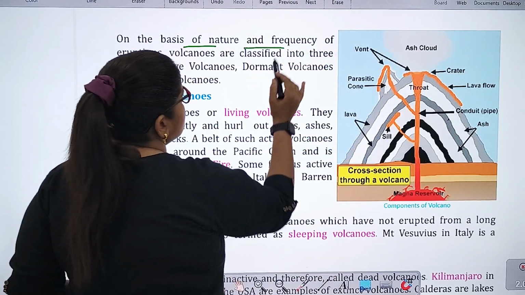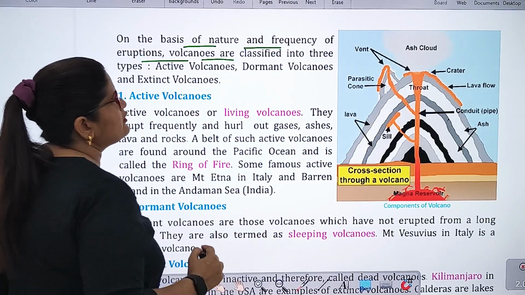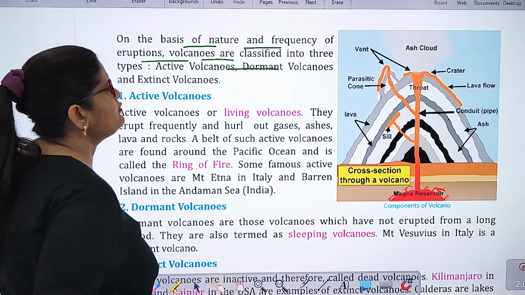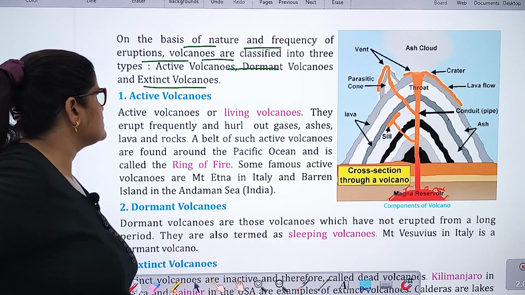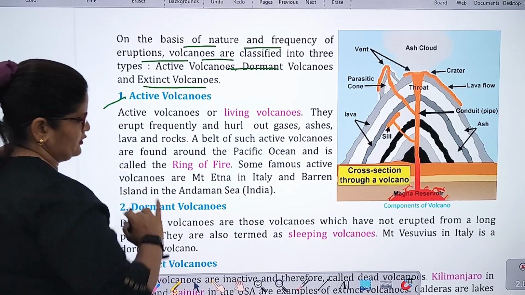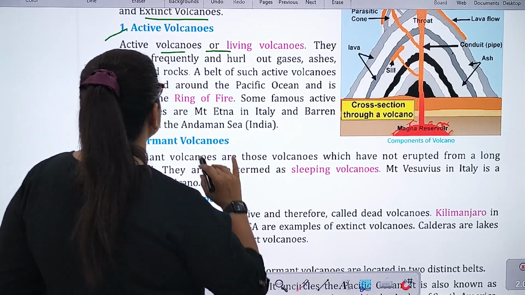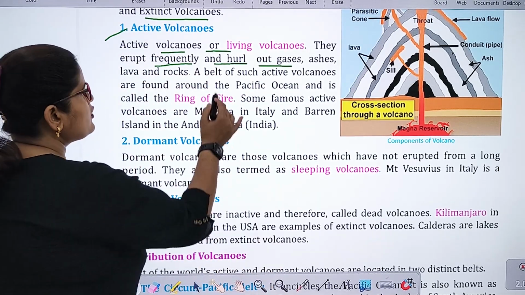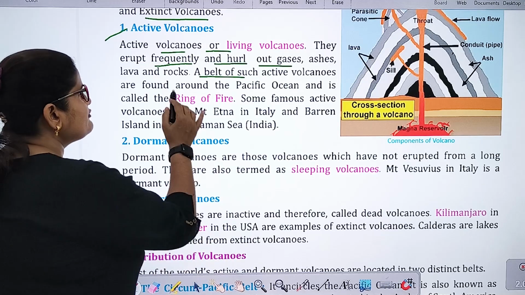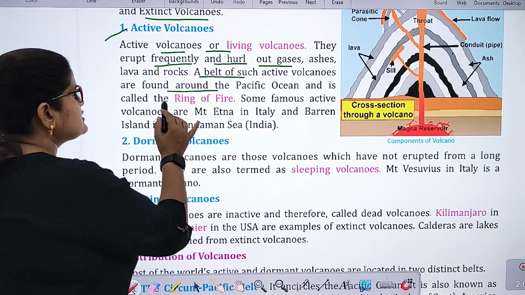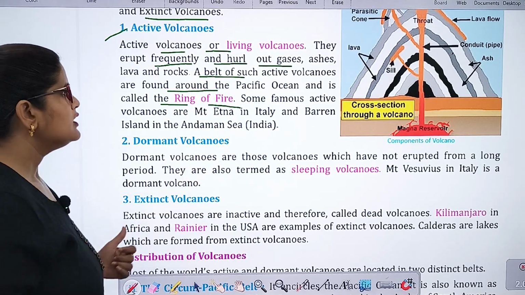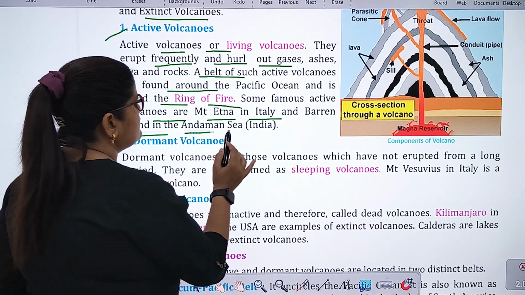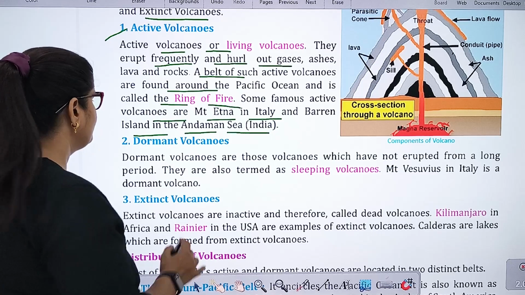On the basis of nature and frequency of eruptions, volcanoes are classified into three types: active volcanoes, dormant volcanoes and extinct volcanoes. Number one, active volcanoes, or living volcanoes. They erupt frequently and hurl out gases, ashes, lava and rocks. A belt of such active volcanoes is found around the Pacific Ocean and is called the Ring of Fire. Some famous active volcanoes are Mount Etna in Italy and Barren Island in the Andaman Sea, India.